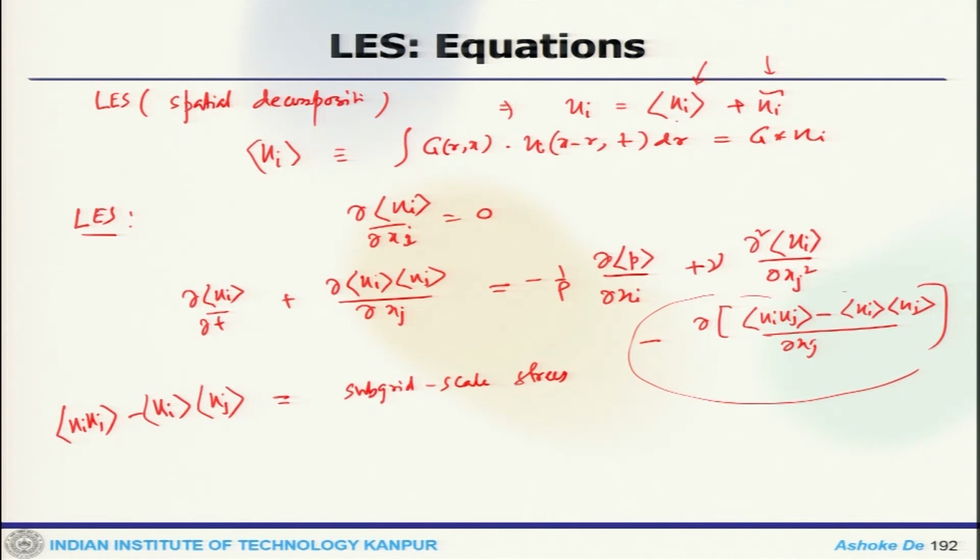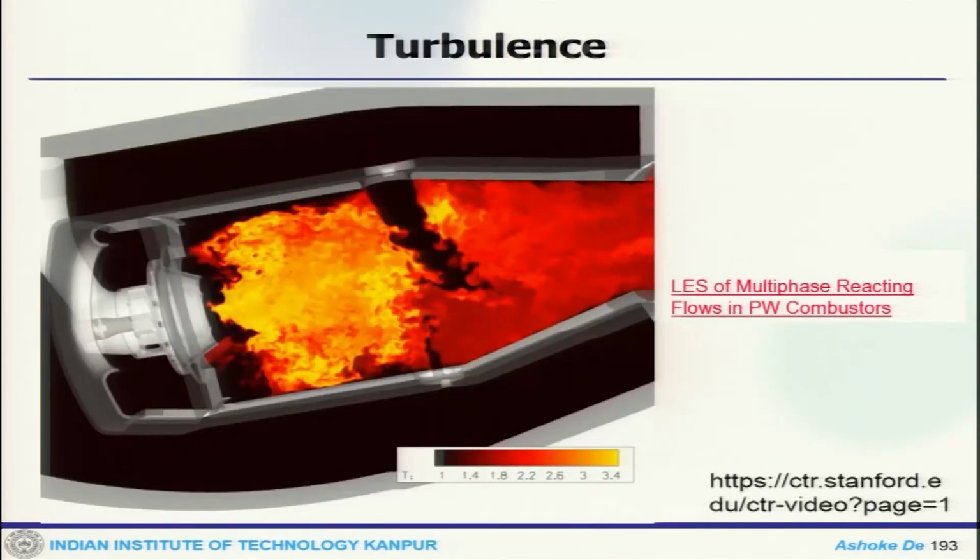This will give you an idea of when you use LES in a multiphase reacting system. This is combustion in a realistic gas turbine combustor, where liquid fuel is injected here, air comes through a swirling condition, and this is the unsteadiness one can capture.